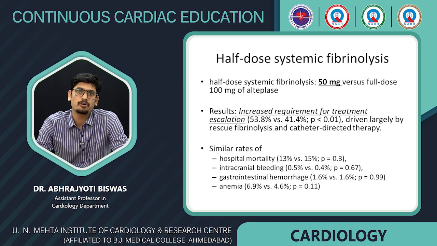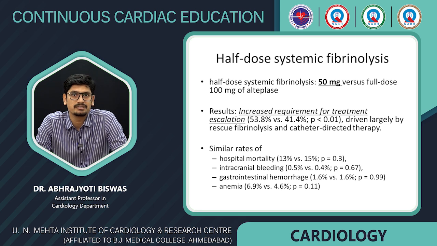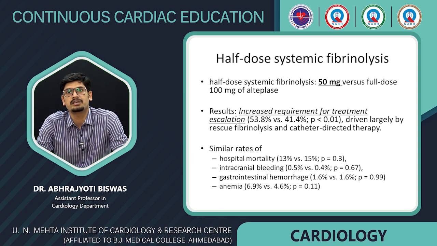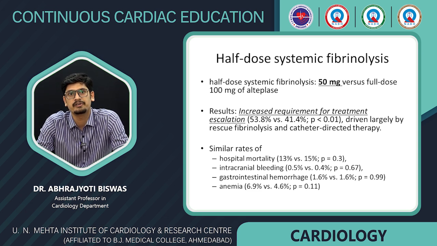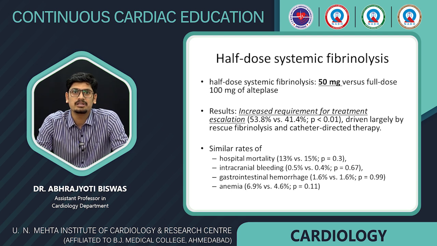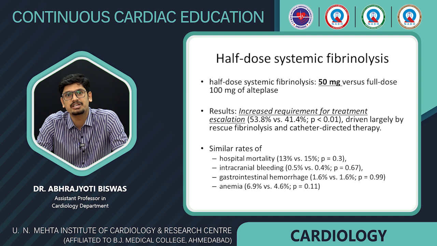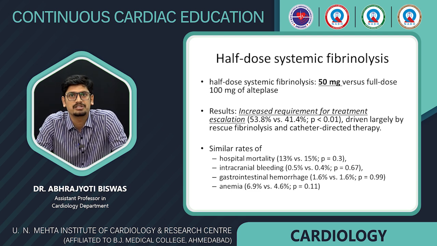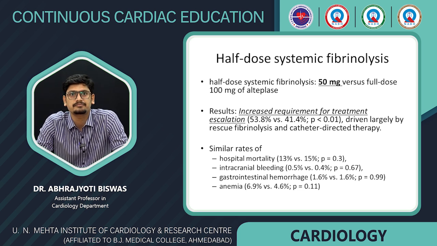a modified protocol in the form of half-dose systemic fibrinolysis. However, half-dose systemic fibrinolysis with 50 mg alteplase showed increased requirement for treatment escalation later on, driven largely by rescue fibrinolysis or by catheter-directed therapy. At the same time, there were similar rates of hospital mortality, ICH, GI bleeds or anemia. So overall, there was not much benefit which could be obtained by half-dose systemic fibrinolysis, although it is used off label in various high bleeding risk conditions.